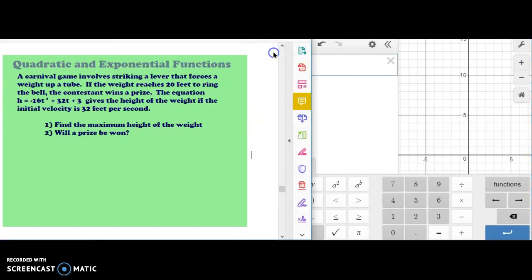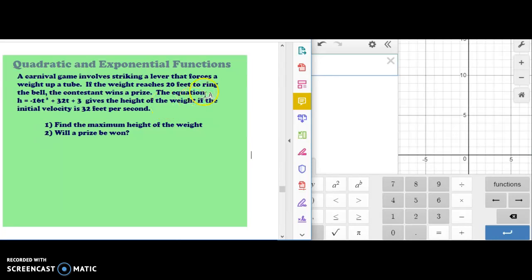Okay, so this one says a carnival game involving striking a lever that forces a weight up a tube. If the weight reaches 20 feet to ring the bell, the contestant wins a prize. The equation given gives the height of the weight if the initial velocity is 32 feet per second.